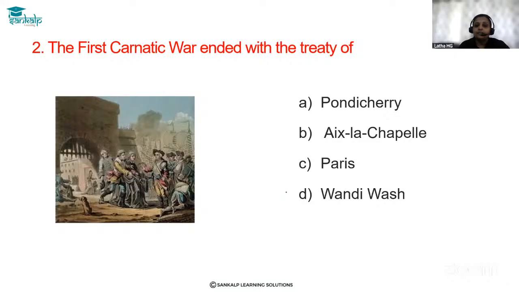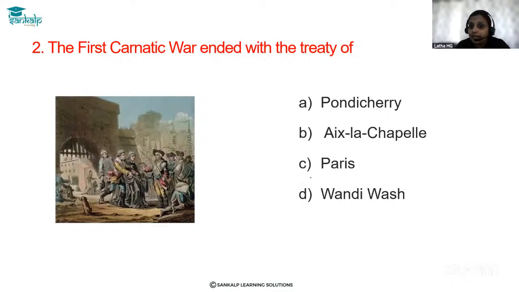And the third Carnatic War was from 1756 to 1763. Like this, three Carnatic wars happened.